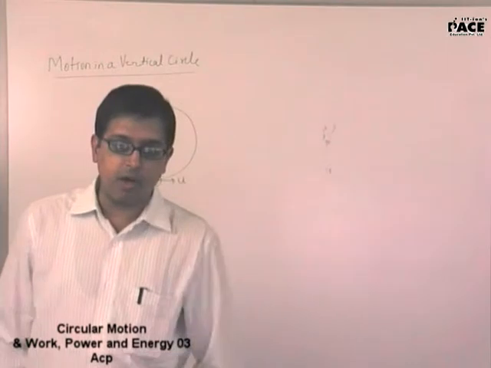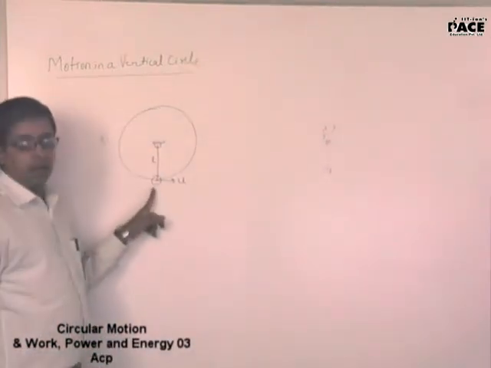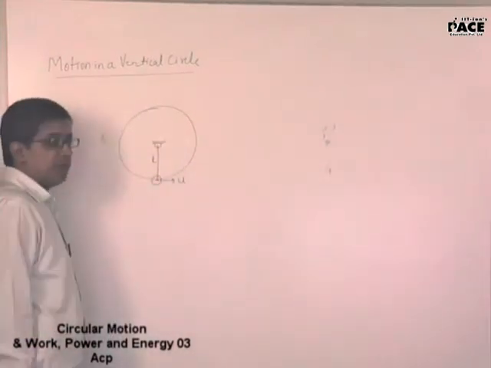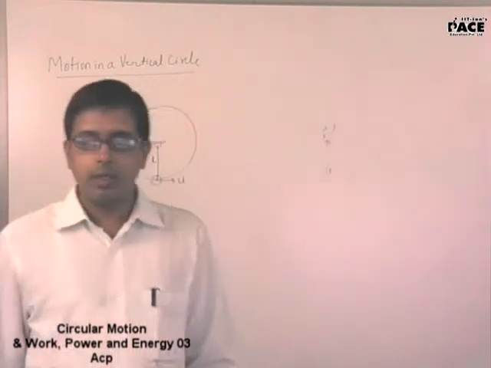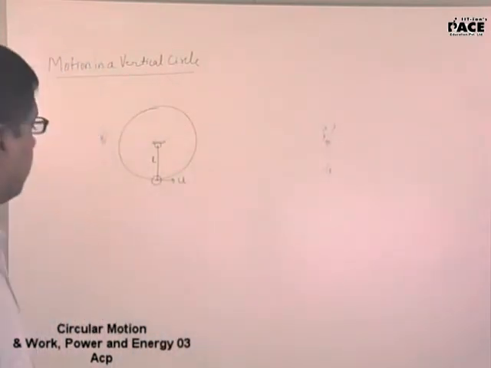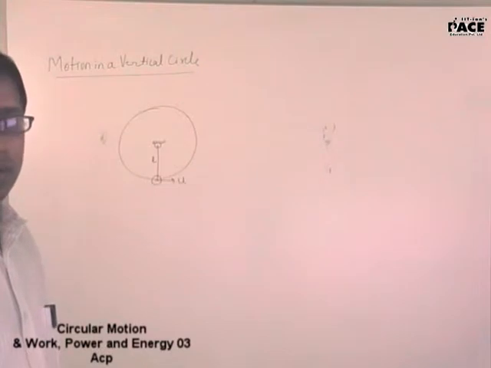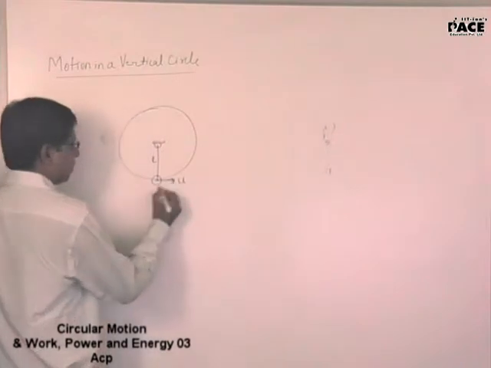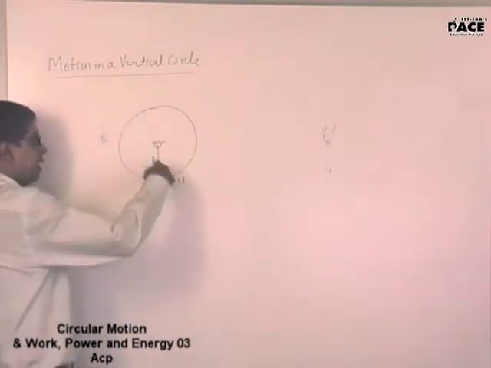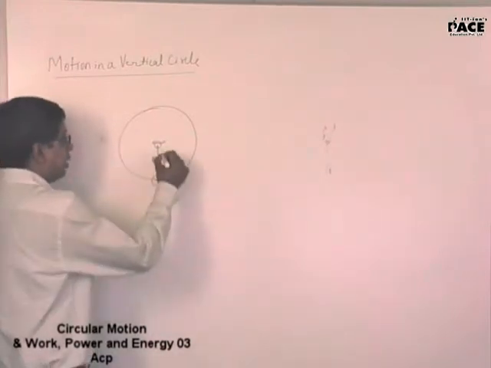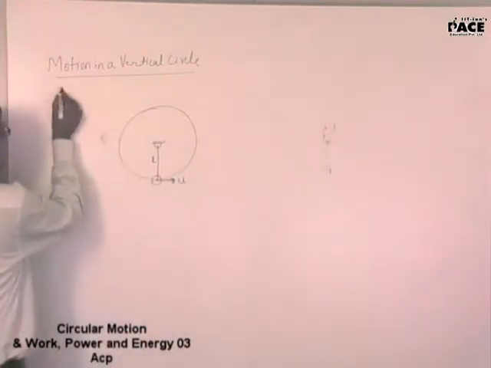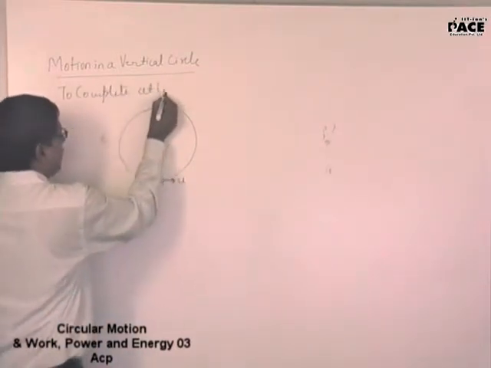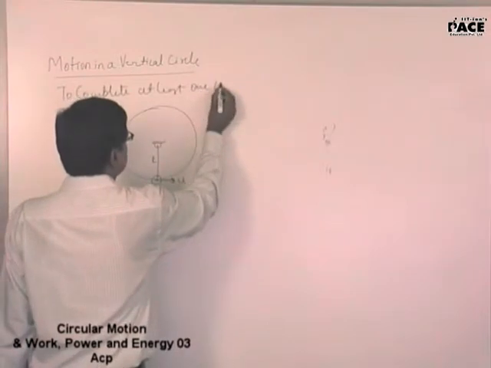This is a string of length L, mass M hanging this way, and the lowermost bob is given a velocity of u. The question asked is, what is the minimum velocity I should give to the bob at the lowermost point so that it completes at least one circle? When it completes one circle, in the sense it should reach the highest point, to complete at least one circle.